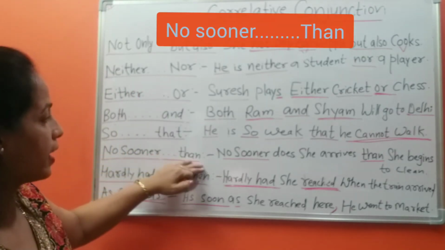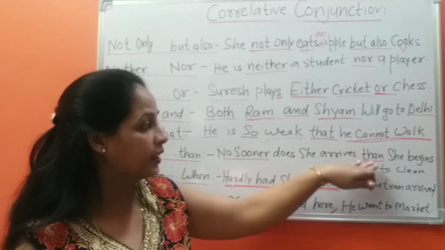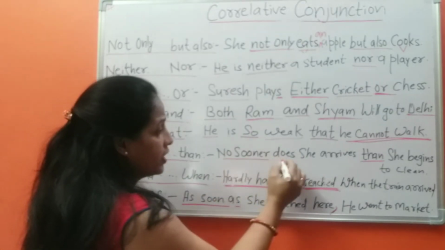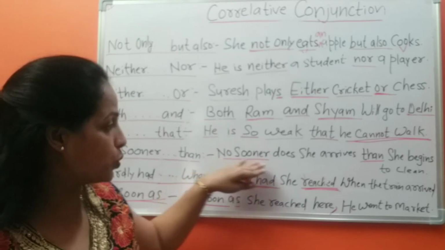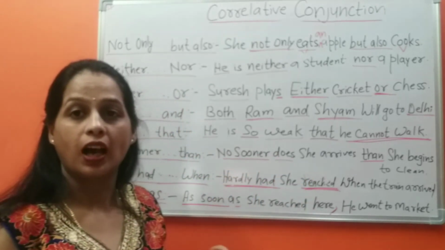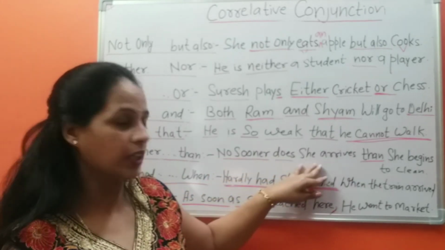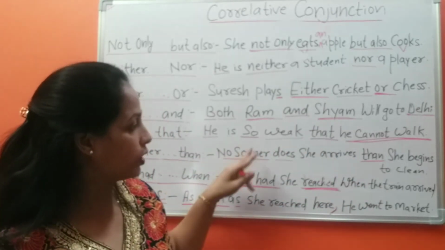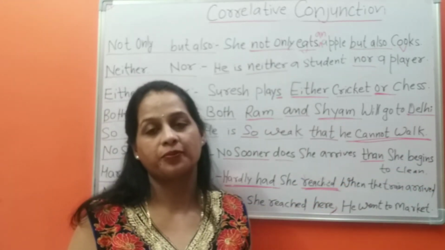No sooner does she arrive than she begins to clean. When the sentence starts with no sooner, we use do, does, did here. After no sooner does she arrive, with third person singular number we add s: no sooner does she arrive than she begins to clean.